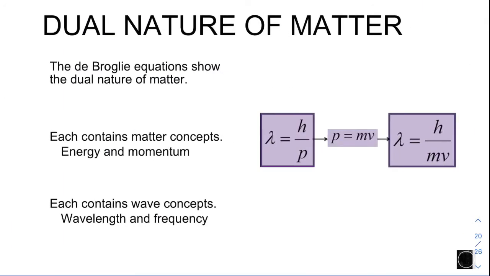So from here, the de Broglie equations show the dual nature of matter. Each contains matter concepts, energy and momentum. Each contains wave concepts as well, where it has wavelength and frequency. So this is the relationship. This is in terms of wave, where we have lambda. This is in terms of particle, where we have momentum.